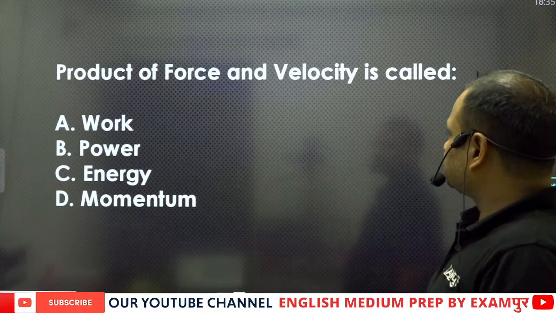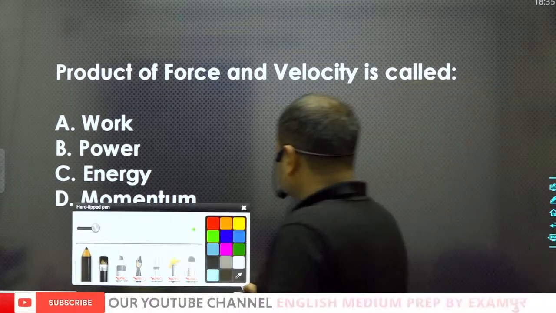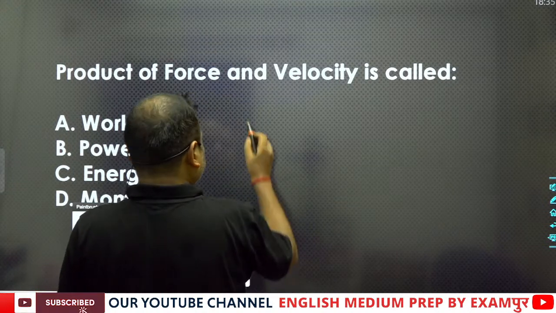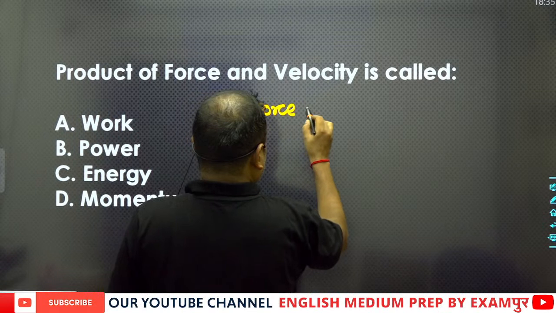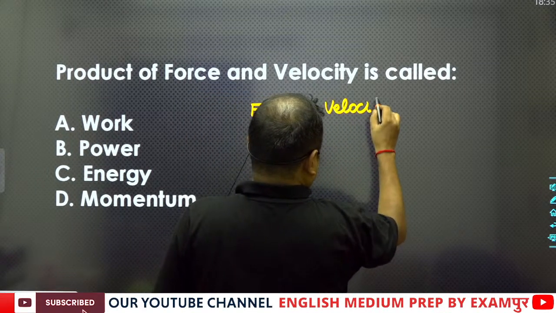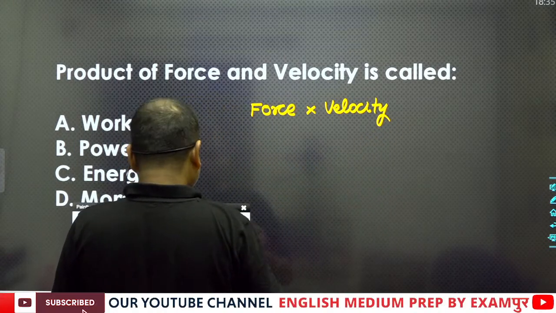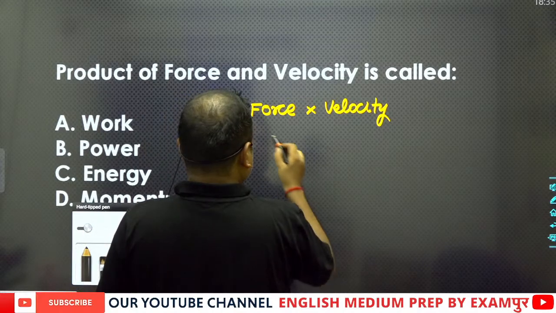Now, the product of force and velocity is called what? So guys, first of all, let us understand what force and velocity are. Force into velocity.